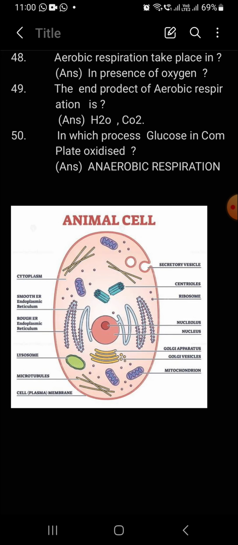So at the bottom of this one, the animal cell, you please find all the organelles present inside of the cell. This is the structure of the cell.